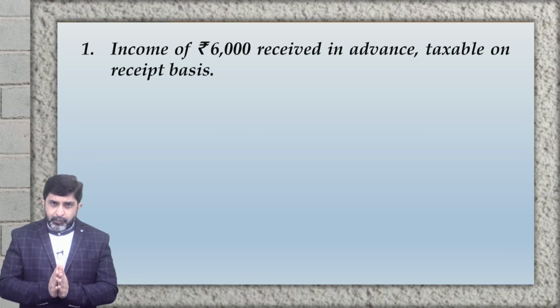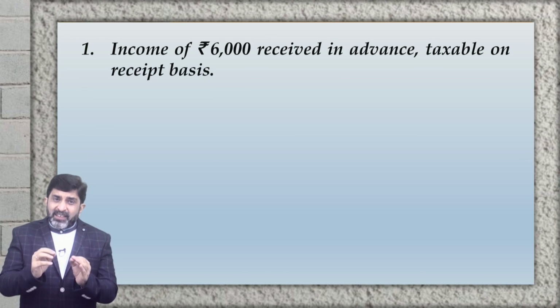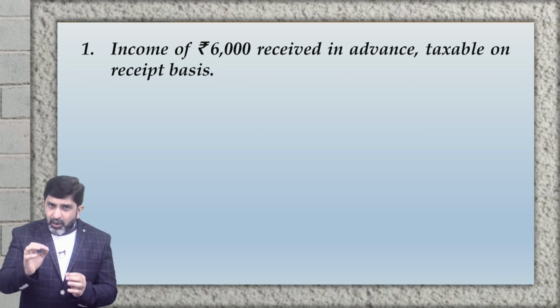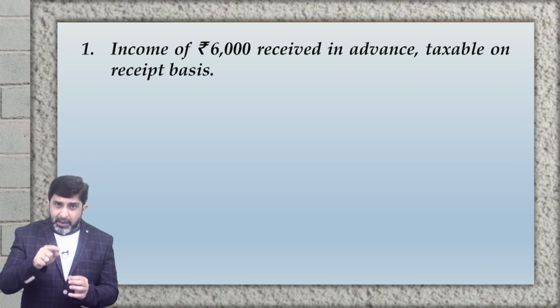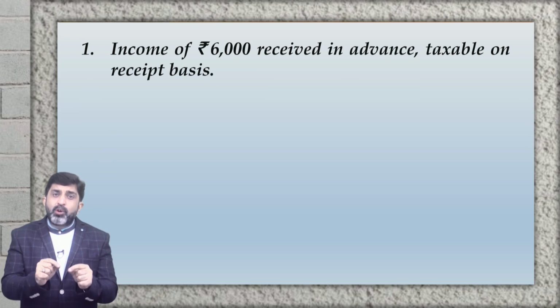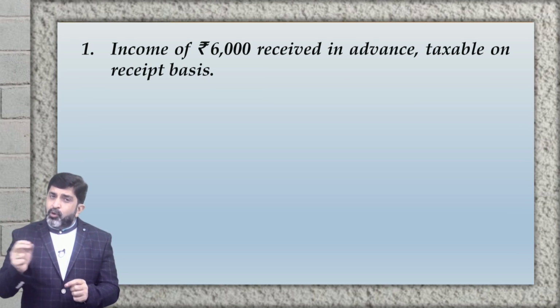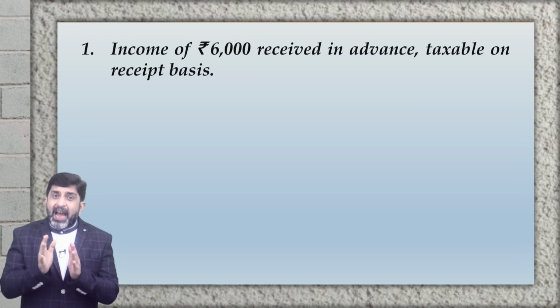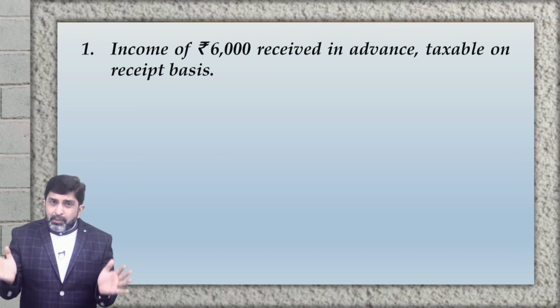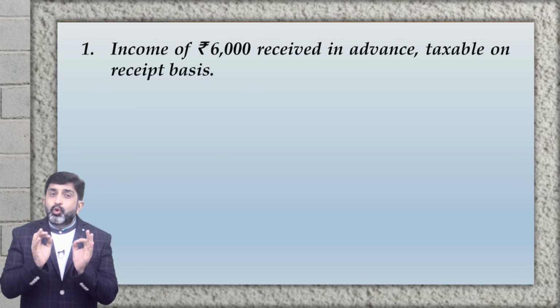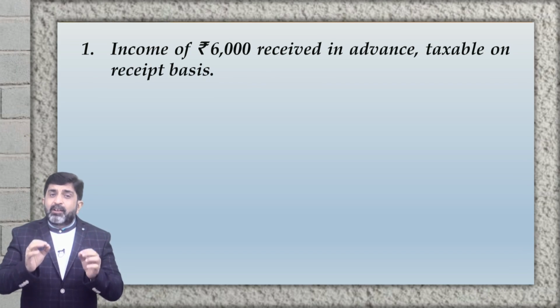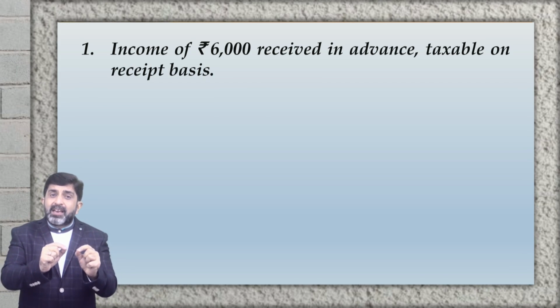Now observe one thing: this income is taxable on receipt basis. That means as soon as the income is received, from the viewpoint of tax law, the income would have already been taxed. As a result, from the income tax viewpoint, there is no liability that will be considered for the company.